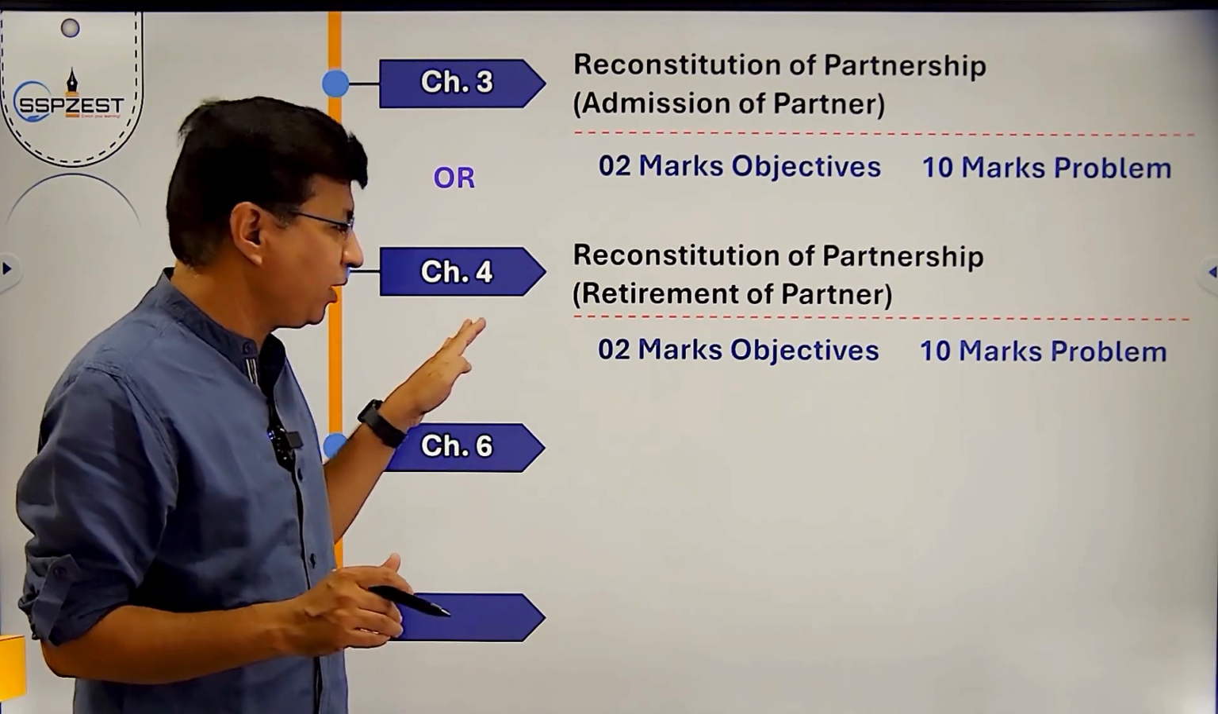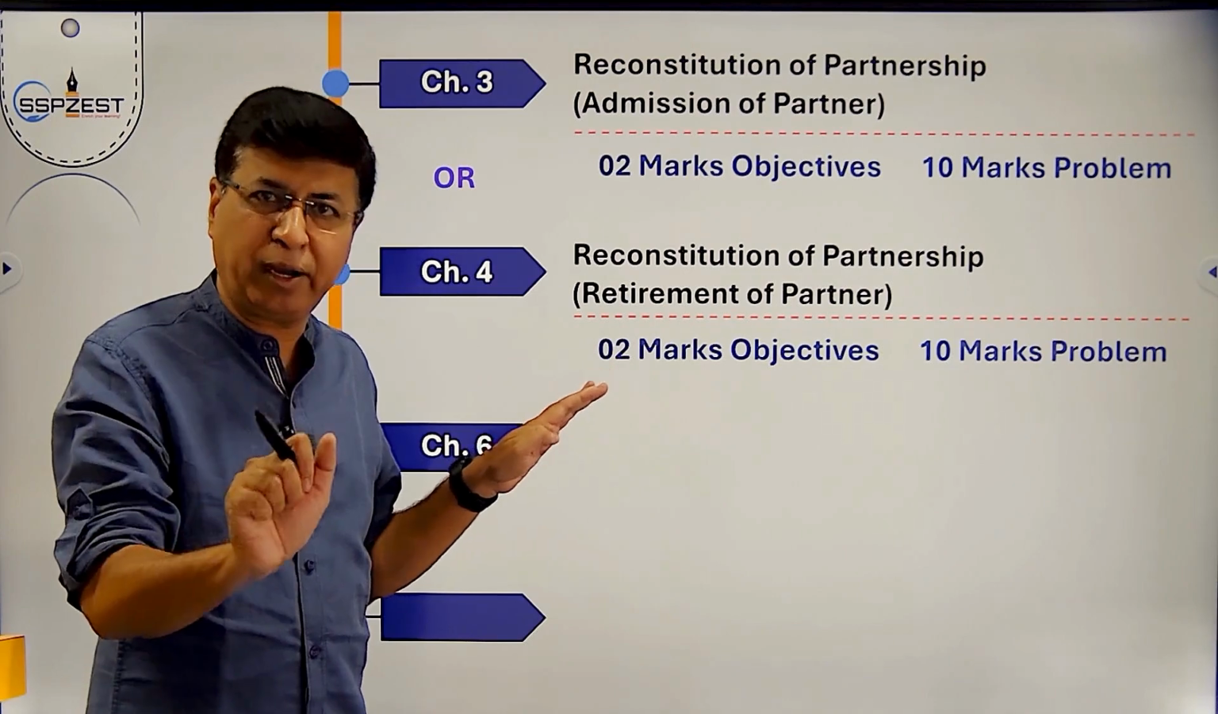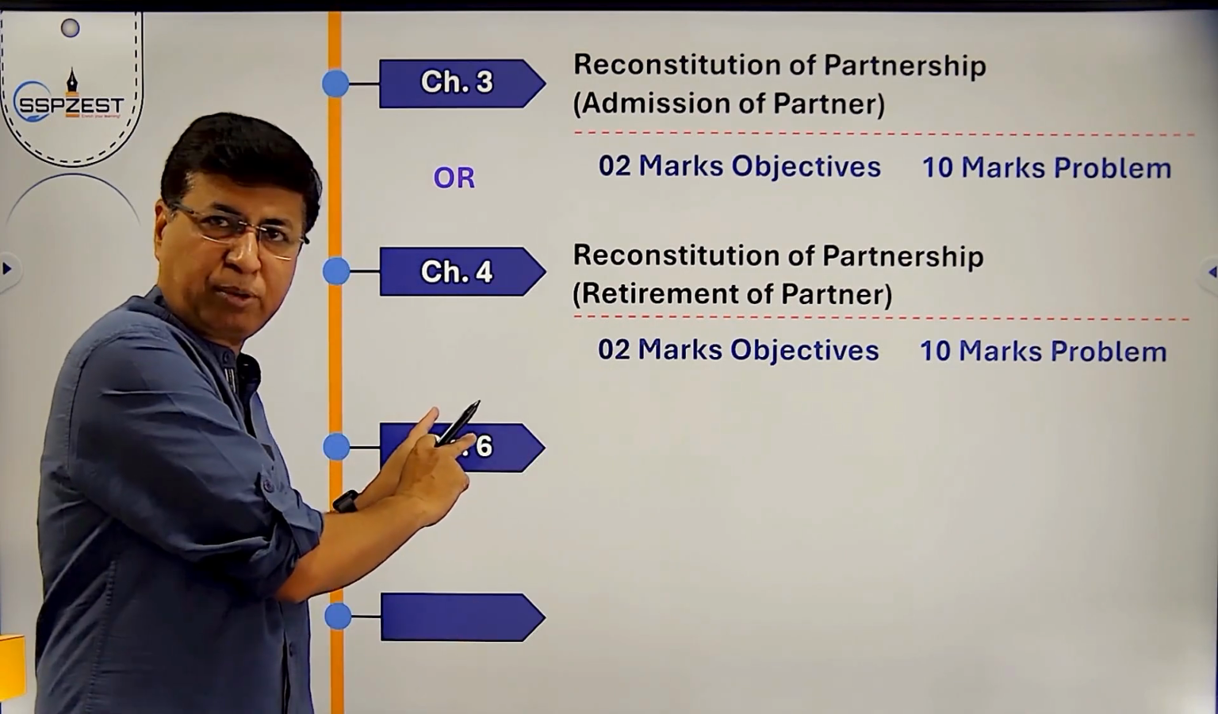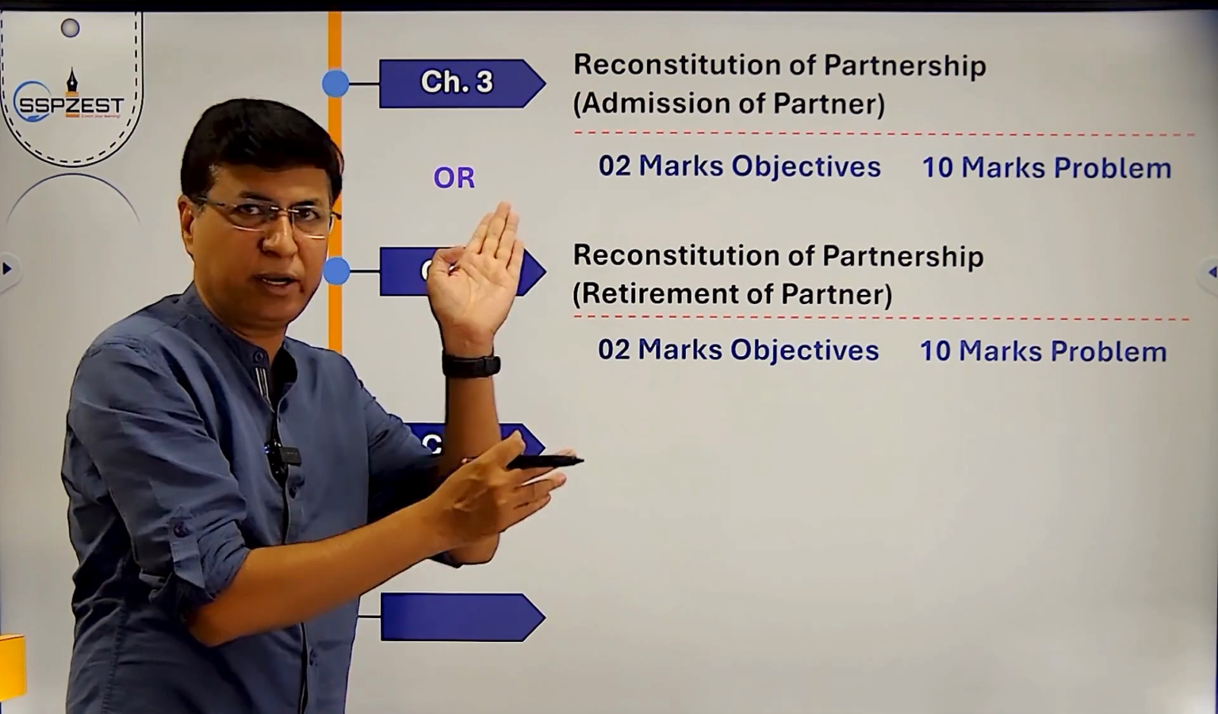Why is chapter number 5 skipped? Because it is for 8 marks, not for 10 marks. That is the reason I have skipped chapter number 5. Of course, I will introduce chapter 5 in the next slide.